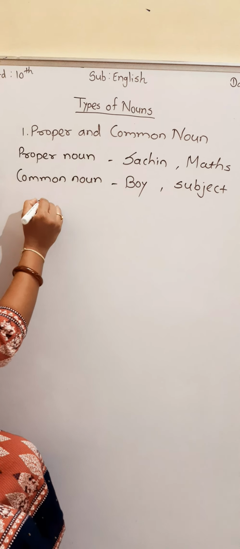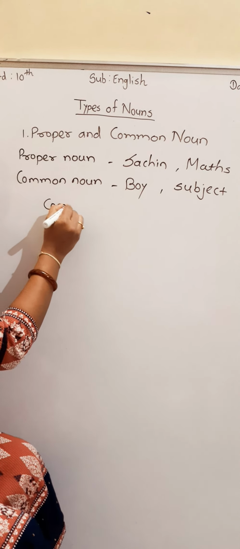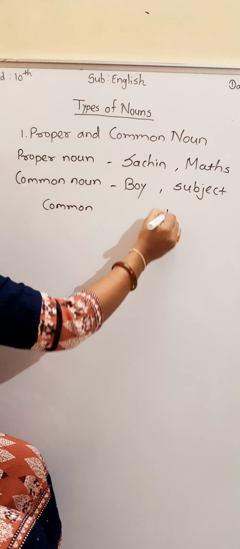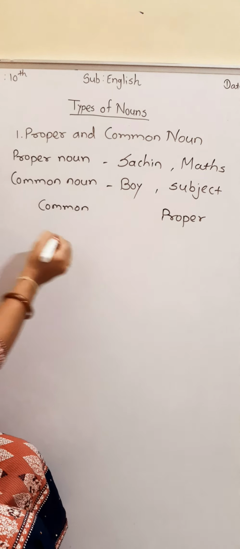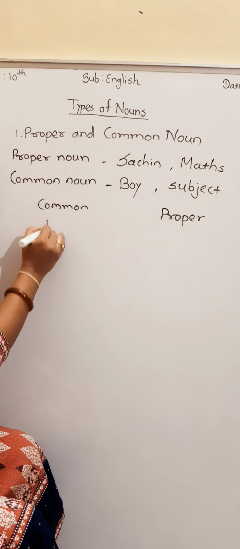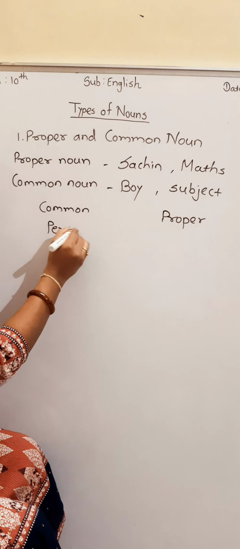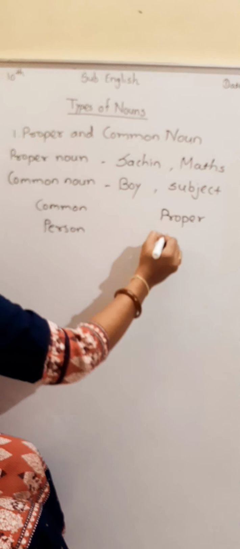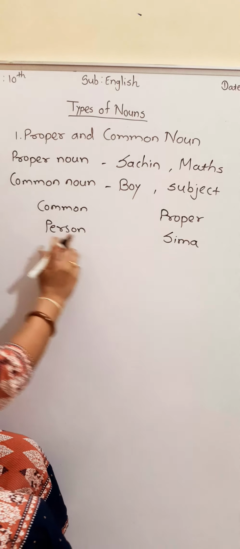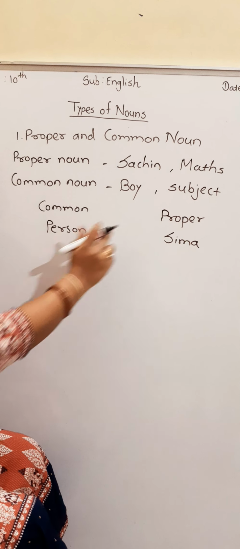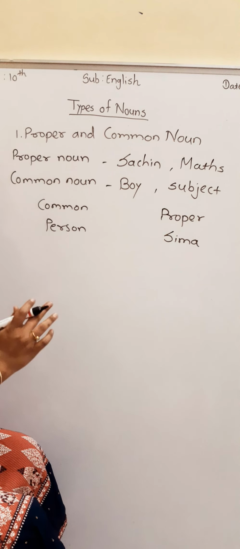Here we will see some common nouns and their proper nouns, so you will understand properly. See, suppose in common we can write the person. So here we can write the name. Person is the common noun and Seema is the proper noun.